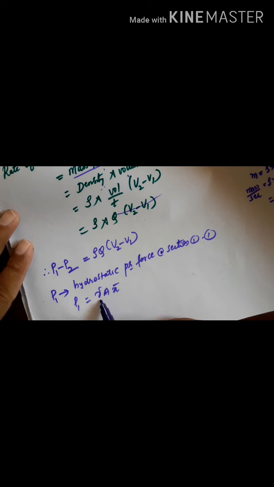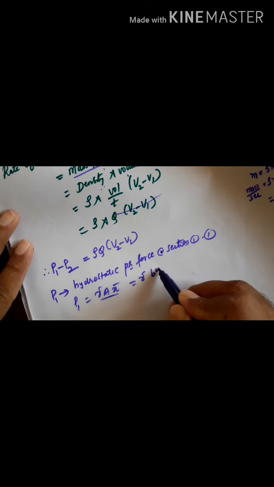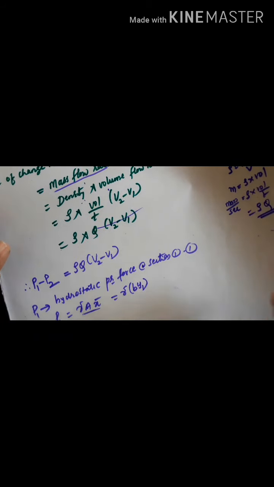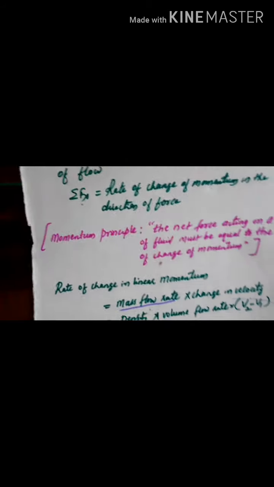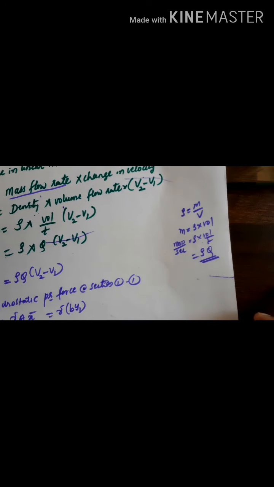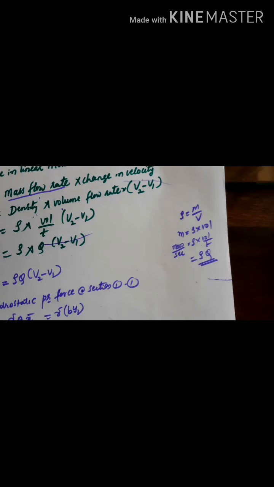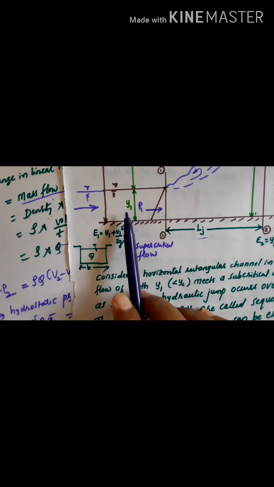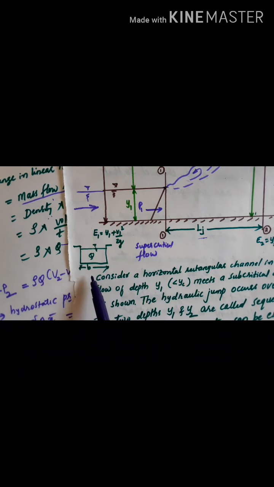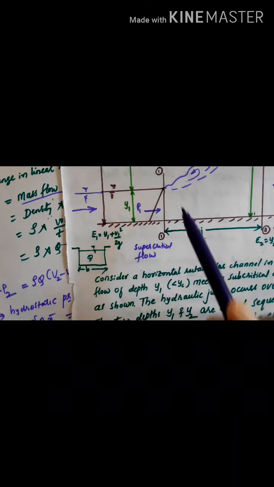This is the formula you have studied in fluid mechanics, how this hydrostatic force comes, gamma A x bar. Then A is the area of the rectangular channel, B into y1. Here we have taken a rectangular channel section, B into depth y1 at section 1, and here is the hydrostatic pressure force gamma A x bar.